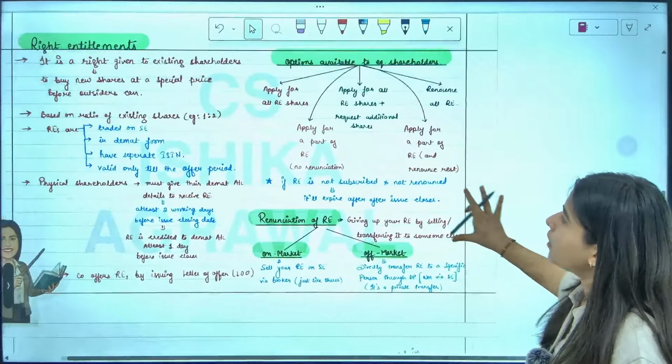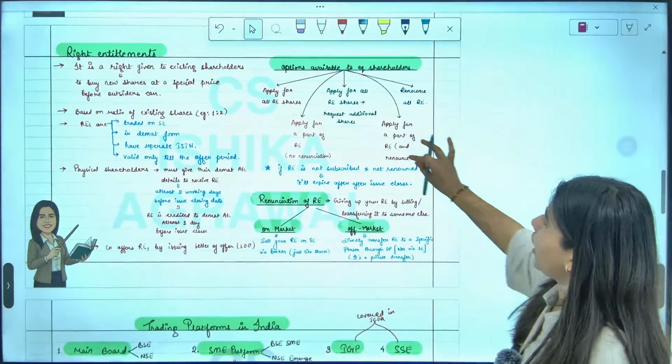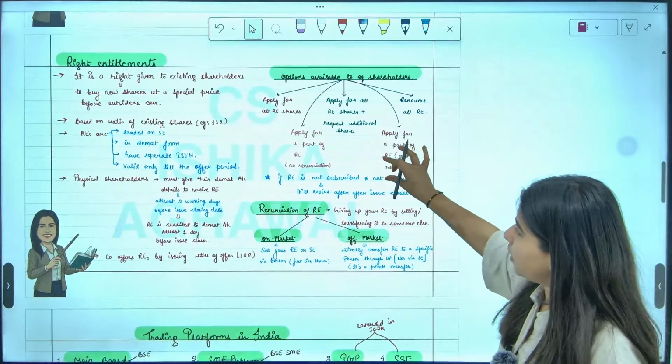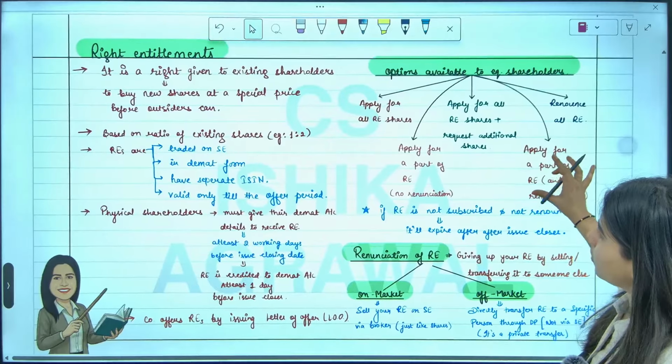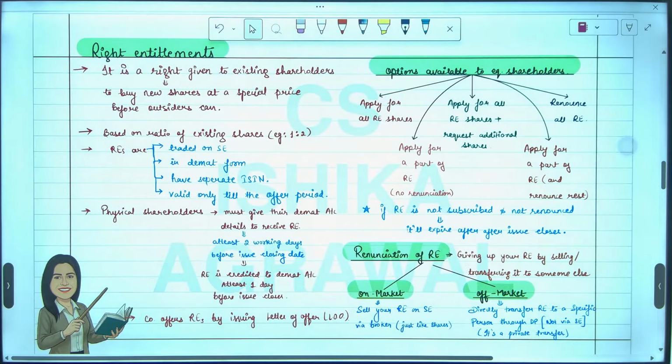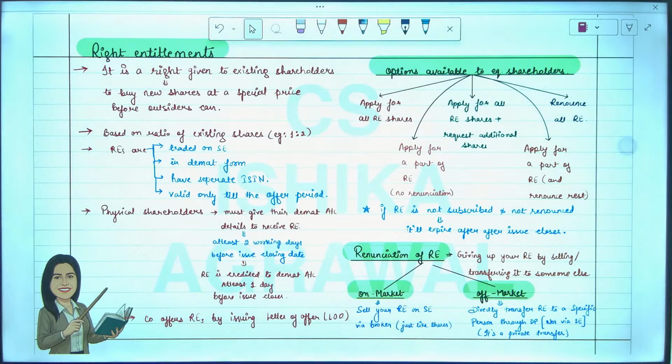Please type "Arth aaya" in the chat box. If the rights entitlement topic is clear to you, type "aaya" in the chat box so that we can start the next topic, guys.